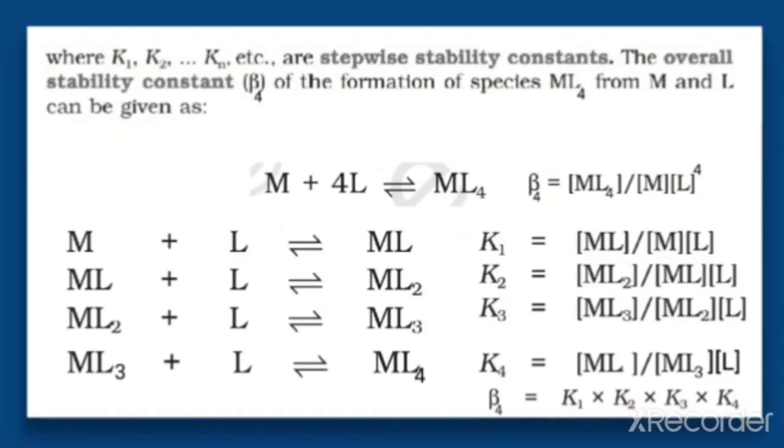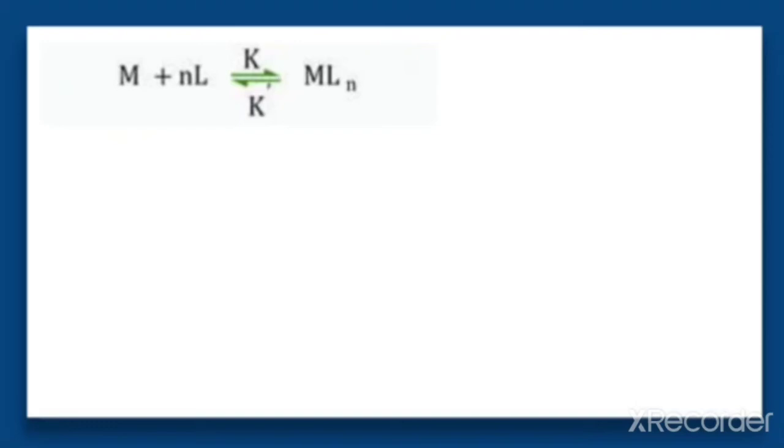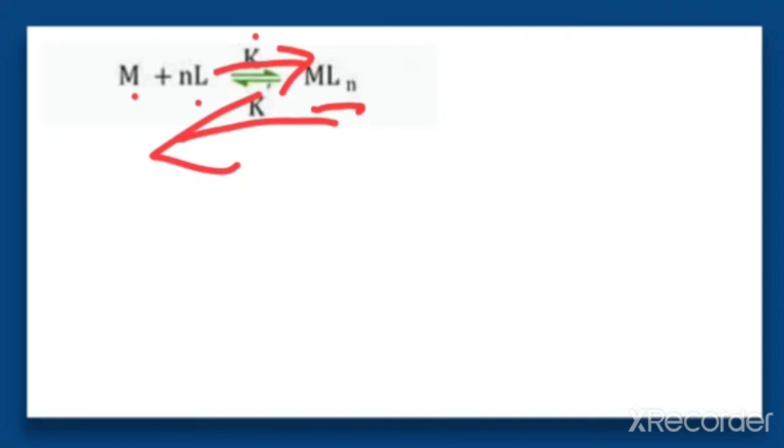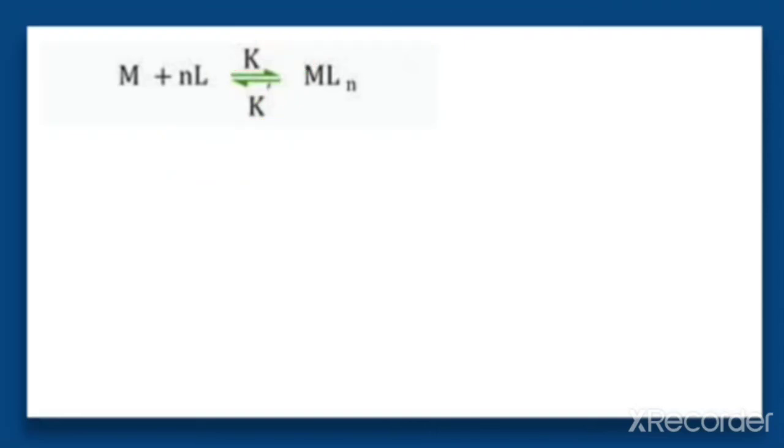If n numbers of ligands are taken, in that case this expression can be written in this way, that is M plus n ligands give rise to the complex MLn, where K is the constant for the formation of the complex and K dash is the constant for the reverse reaction.